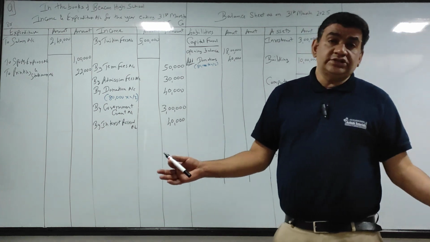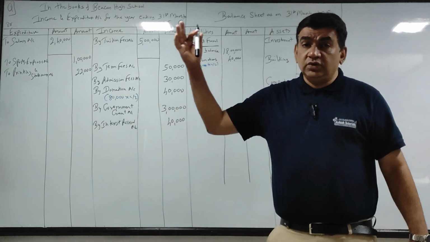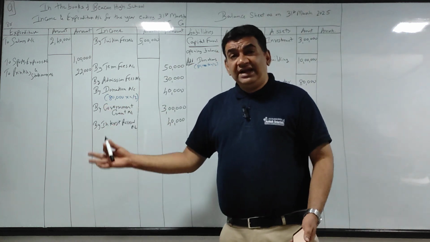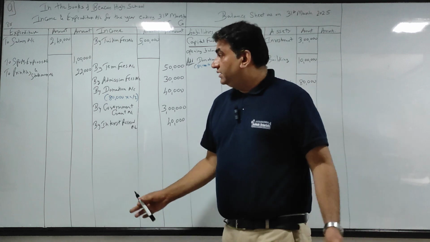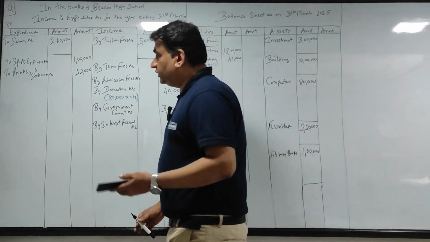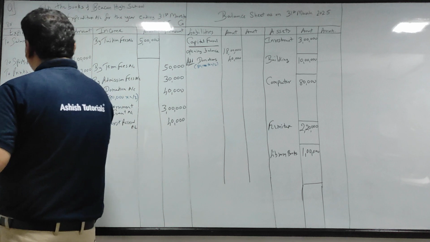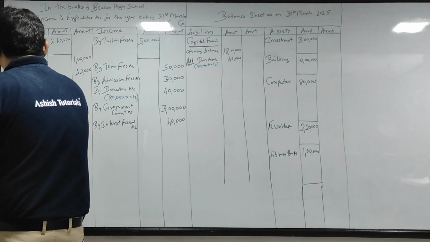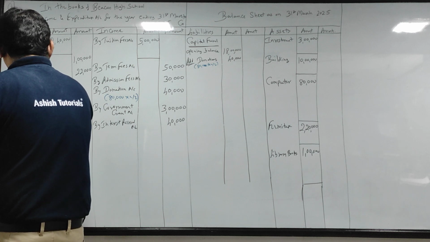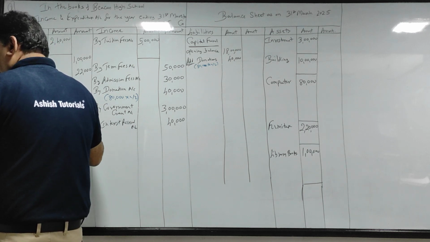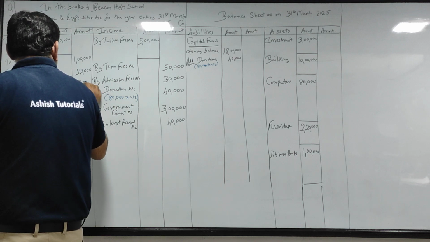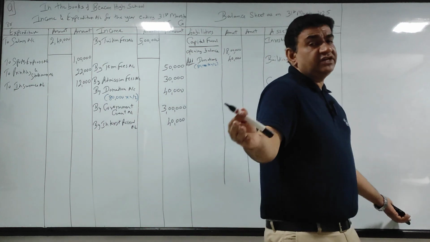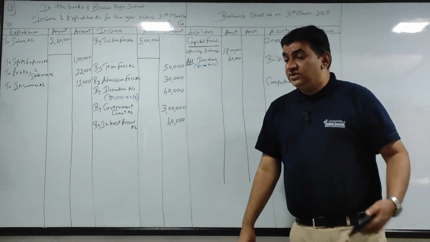Insurance, schools and colleges take out policies, so that if some untoward incident happens you can claim from the insurance company. Buildings they normally get insured, and sometimes even staff insurance is there. So insurance again, for a not for profit concern or for any organization, is an expense. Insurance directly outside 12,000.